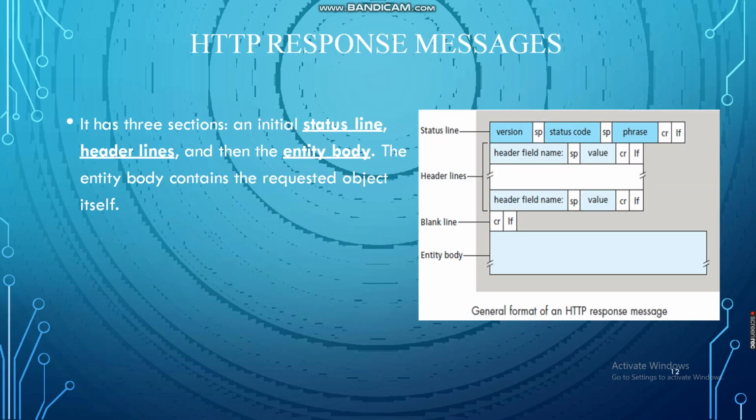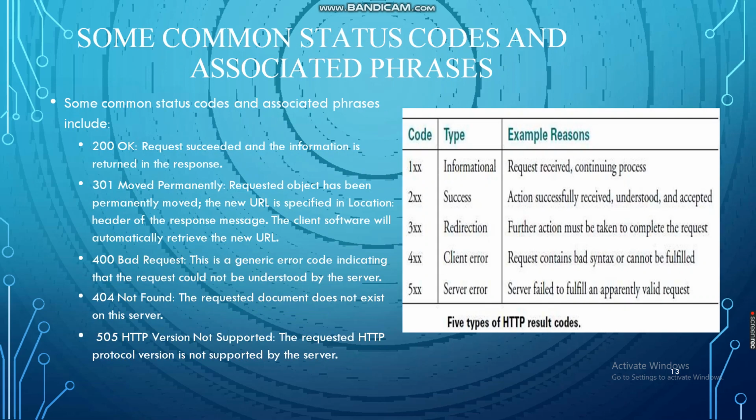HTTP response message. The server to client message is the response message. It has three sections: an initial status line, header lines, and then the entity body. The entity body contains the requested object. The status line has three fields: the protocol version field, a status code, and a corresponding status message.